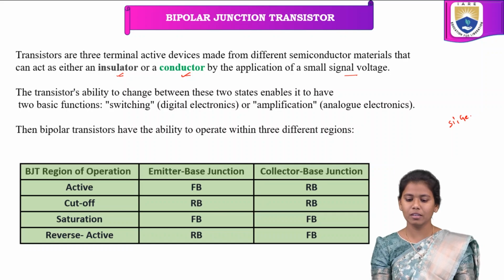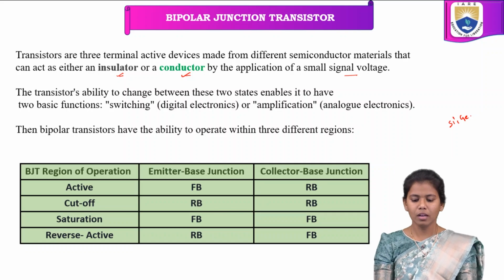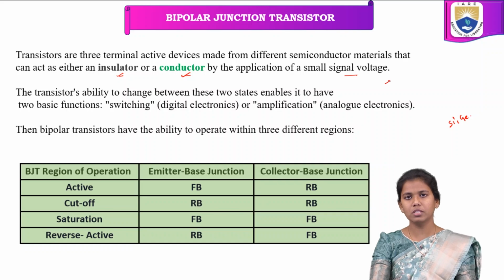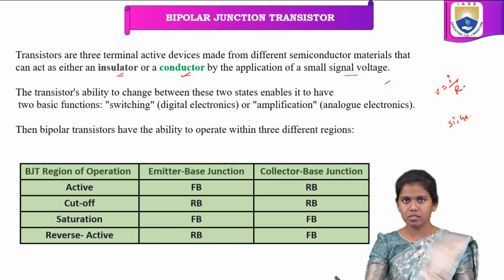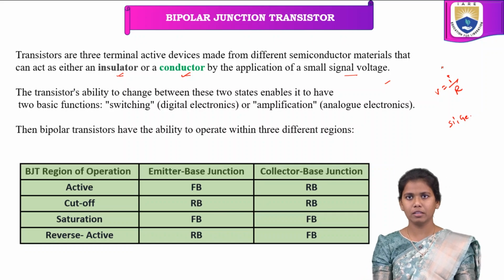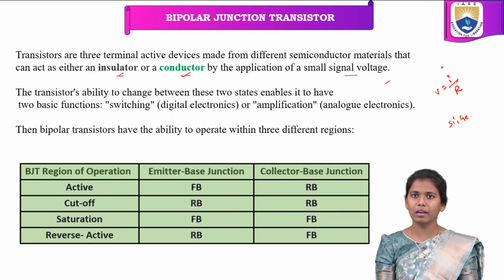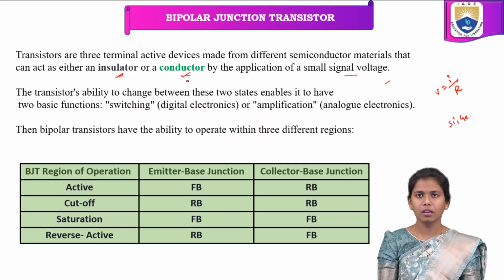So semiconductor materials can act as either an insulator or a conductor by the application of a small signal voltage. Here the small signal voltage is nothing but the ratio of current to resistance. By using this, based on the semiconductor we are considering, we can conclude whether it is an insulator or a conductor.